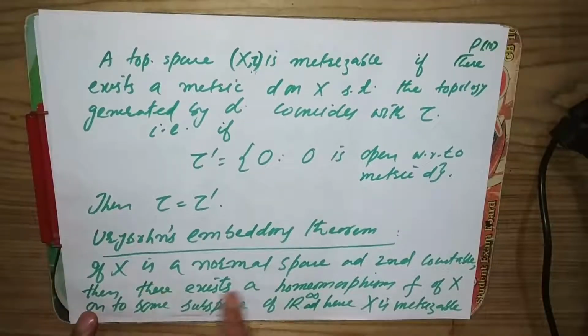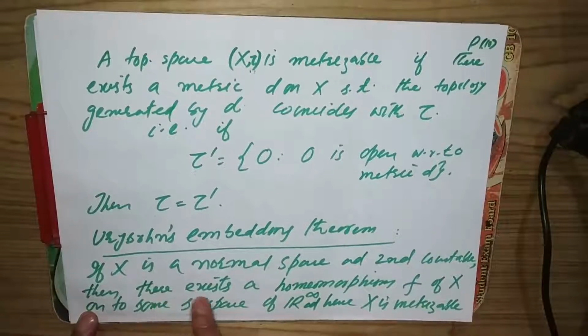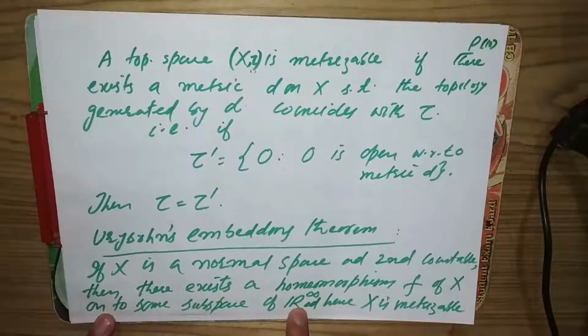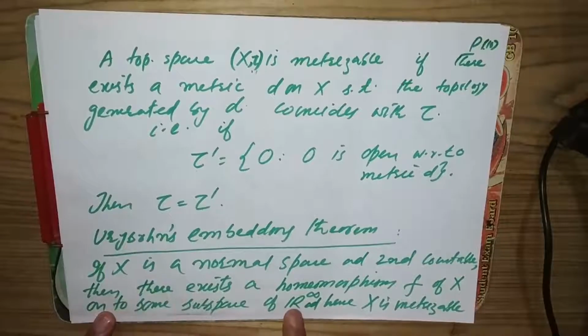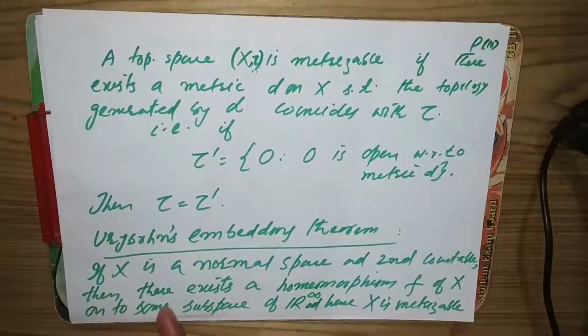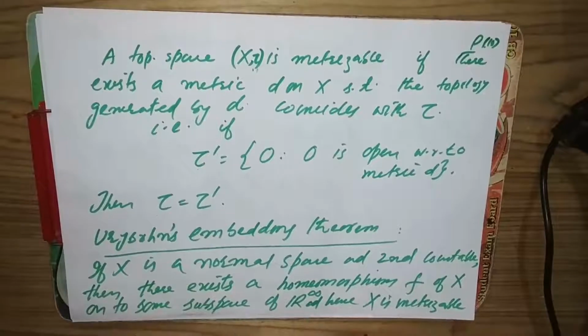So X is a normal space and it is also second countable. Then there exists a homeomorphism of X onto some subspace of R infinity. So that means this normal space, which is also second countable, can be embedded in some metric space. So hence this X is metrizable. That means every topological space which is normal as well as second countable is metrizable.